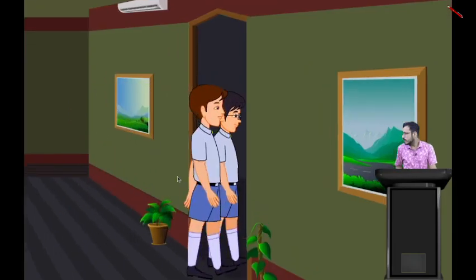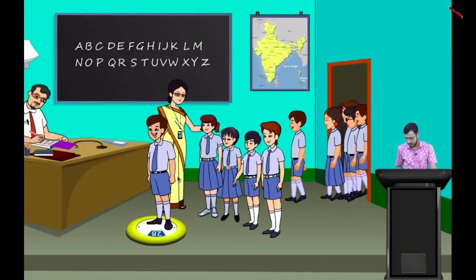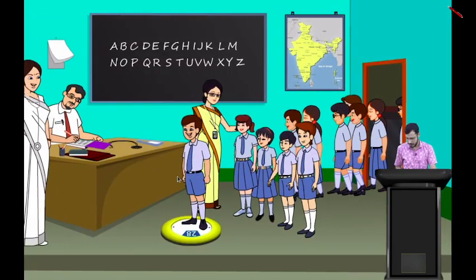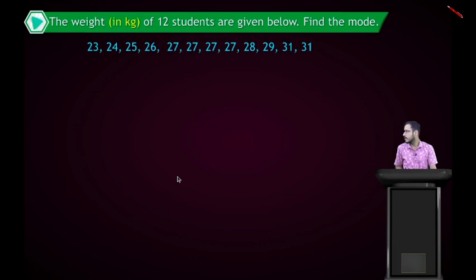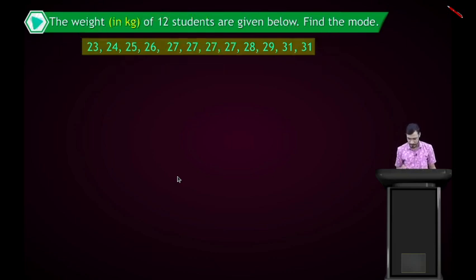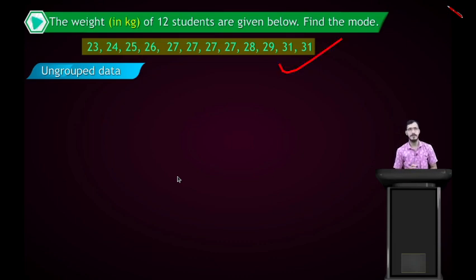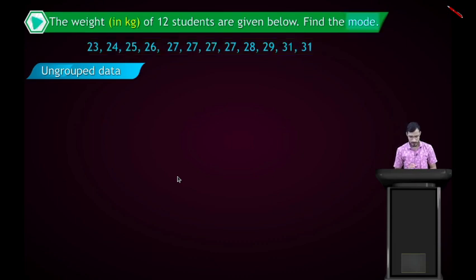Now see one more situation here. You can see some students here, and the weight in kg of 12 students is given below. So find the mode. Can you find it? This type of data is ungrouped data. So how can we find the mode?